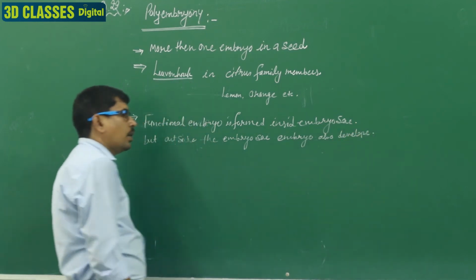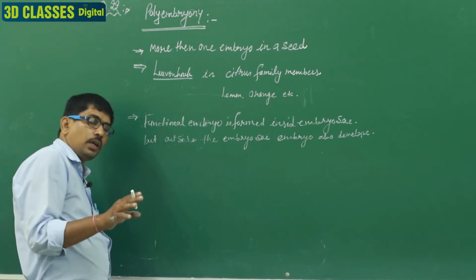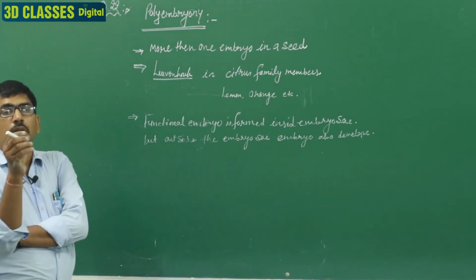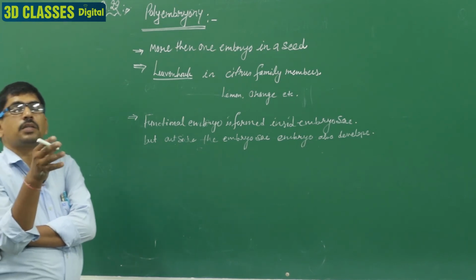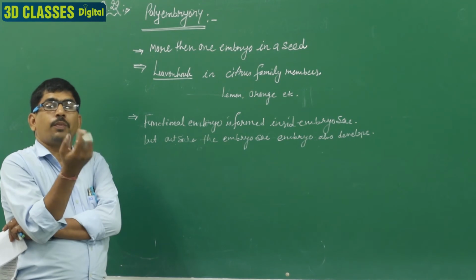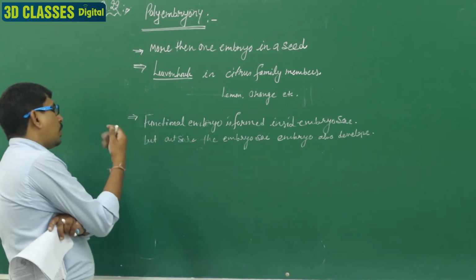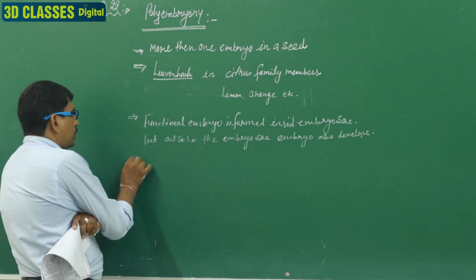Inside the embryo sac, generally no functional embryo forms, but in some cases, outside the embryo sac, nucellus cells and integument cells also form embryos, and more than one embryo is present. Clear? And polyembryony develops due to two reasons.